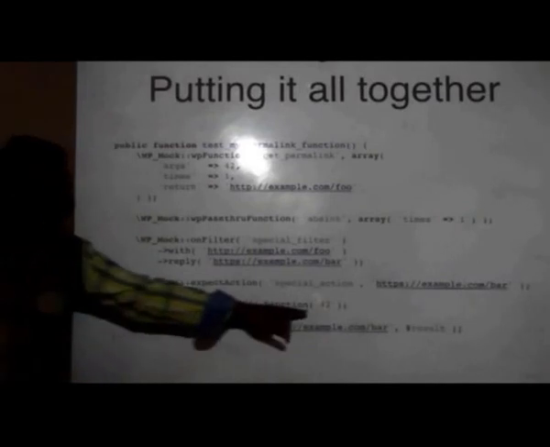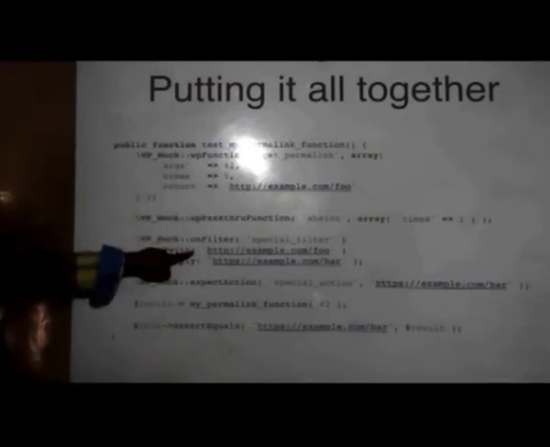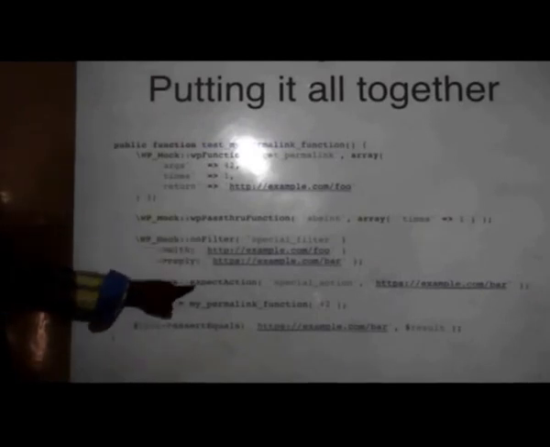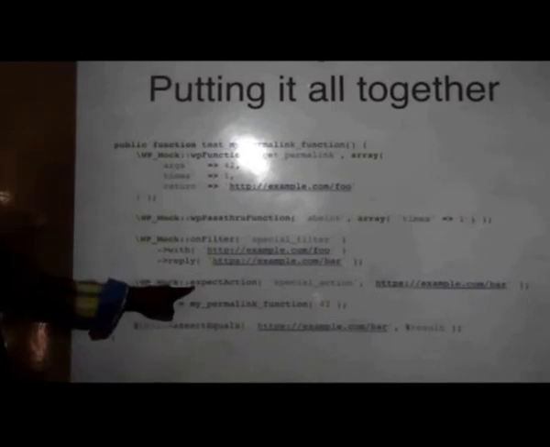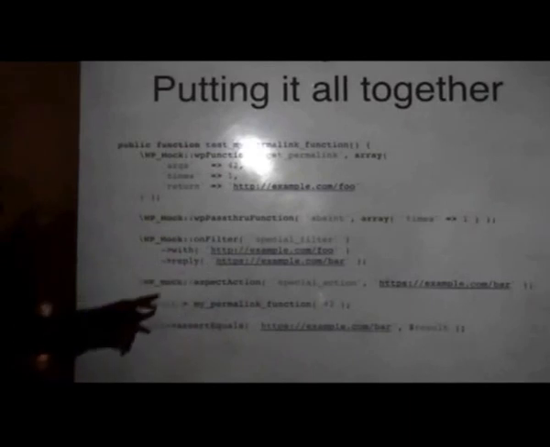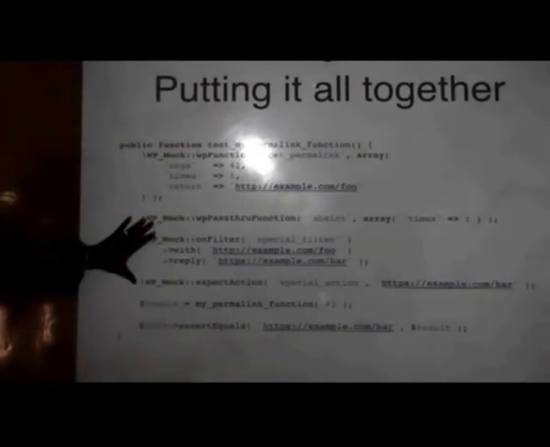So you have passed 42 and this function would return example.com/foo. That should be passed to the filter. So the filter should take this value and return this value, and with this value the action should be called. That is also validated, and finally this value should be returned. That is your result. Okay, so this is your act step.